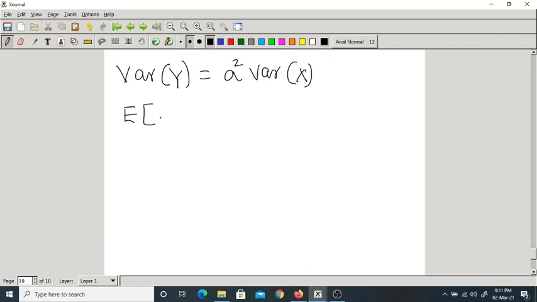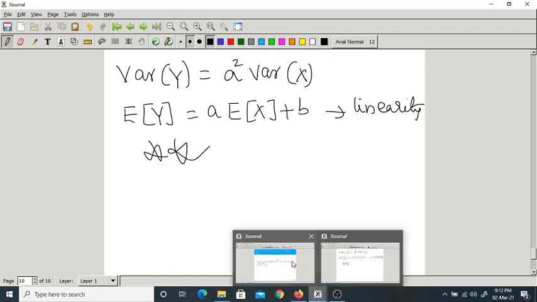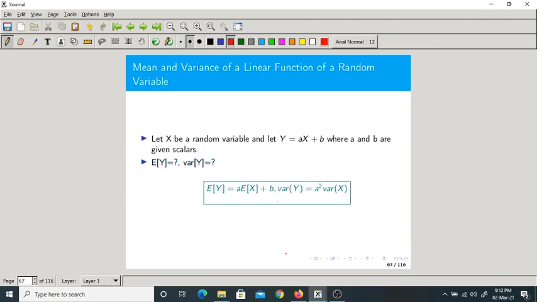Expectation of y equal to a into expectation of x plus b. It is called linearity property. These are also very important. The proof is very simple. You follow the basic definitions of the mean and variance. These are the two formulas which are very important. Okay, so we stop here. Thank you.